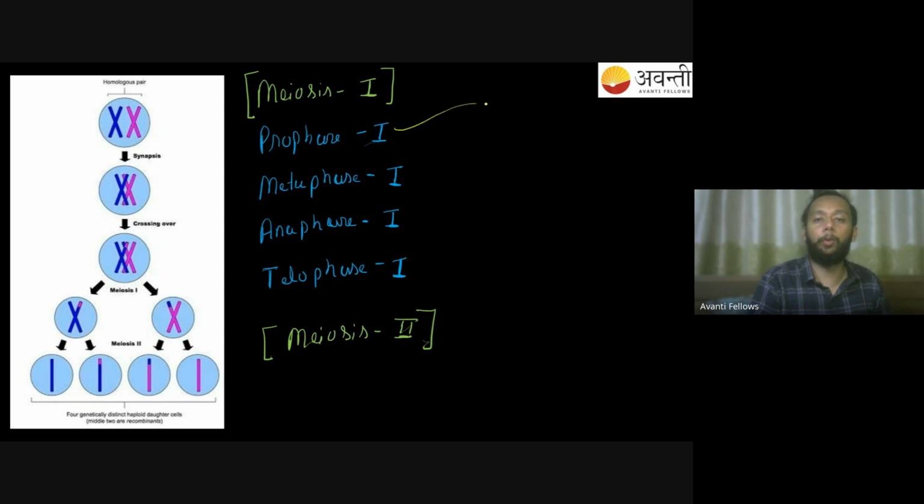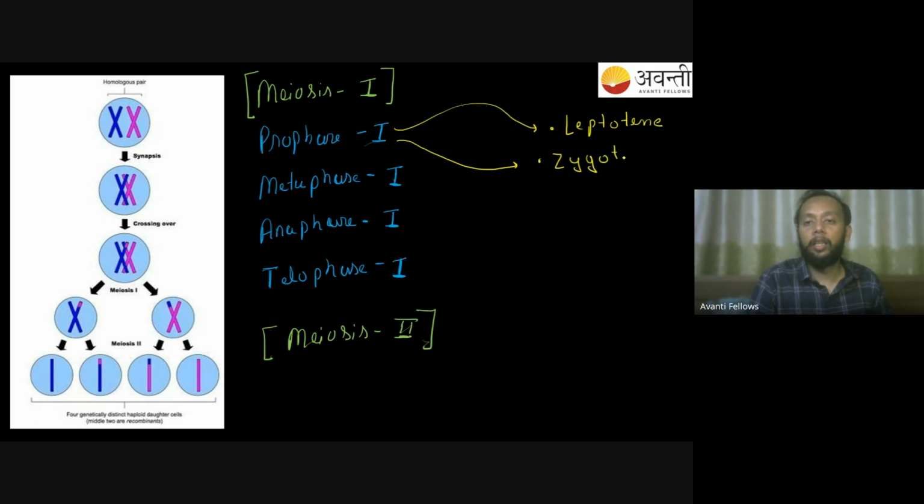So when we discuss prophase 1, it will have certain stages. First of all, it will have the leptotene stage. Then the second stage will be the zygotene stage. This is to be remembered. You have leptotene, then zygotene, then pachytene.